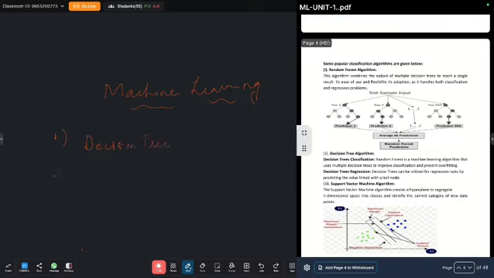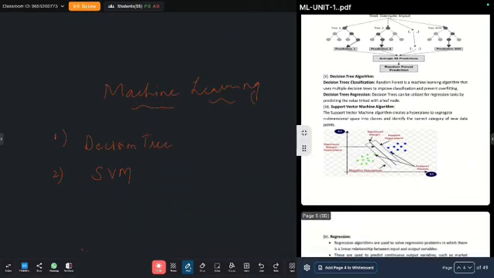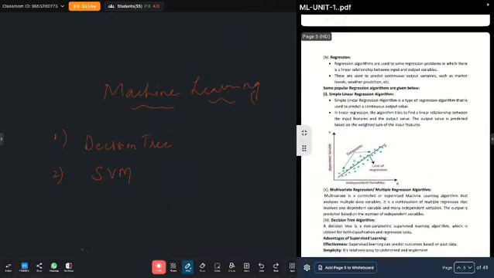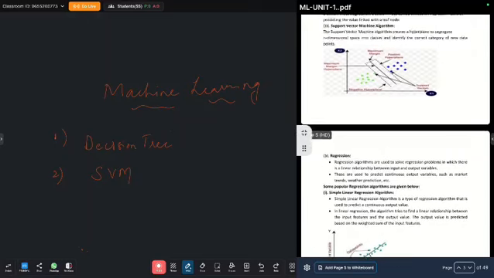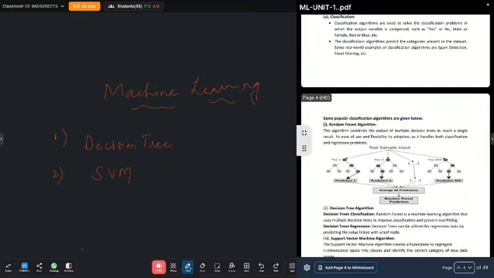Second one, SVM. These are some classification algorithms. Now let us see in brief about decision tree and SVM. And we also have KNN, which stands for K nearest neighbor. SVM stands for support vector machine.